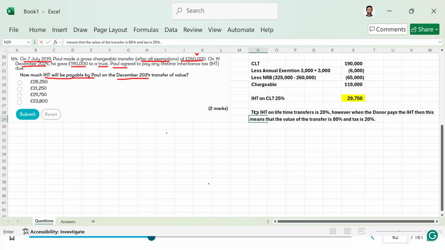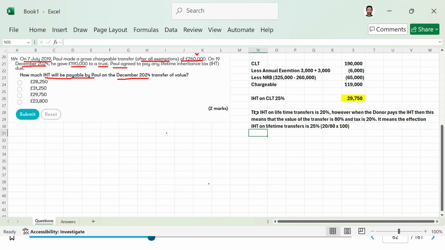So it means that the effective IHT on lifetime transfers is 25%, which is 20 divided by 80 multiplied by 100. Okay, so this is the logic behind it.